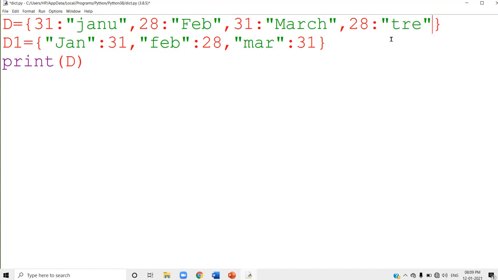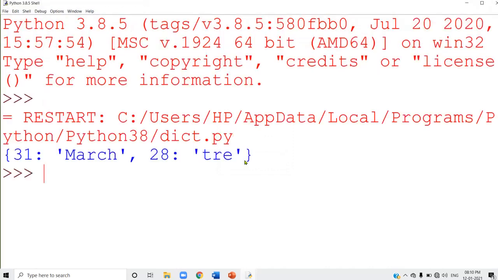Keys cannot be repeated. If you write the same key again, it will replace the old value with the new value. Actually 28 is Feb, but here I wrote 28 equal to TRT. So the old Feb is replaced with TRT. Just run and see what will happen now. Yes, 28 is replaced with TRT.